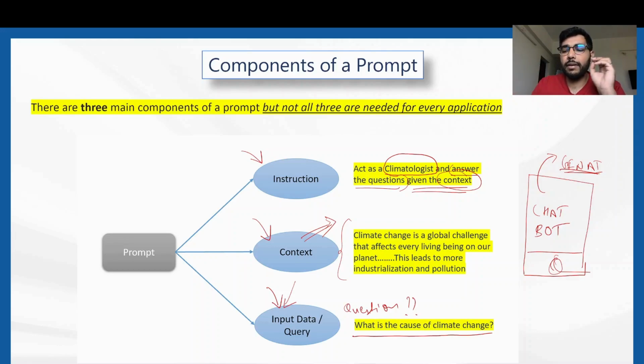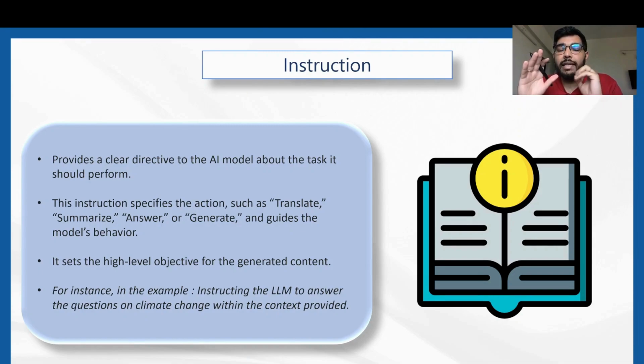These are the three major components, and one point to note is that not all three are needed for every application. We'll try to comprehend this going forward. Let's try to comprehend these three components in depth separately, because the quality of the output depends on the quality of the prompt you are giving, and the quality of the prompt depends on understanding the three major components that make up a prompt.